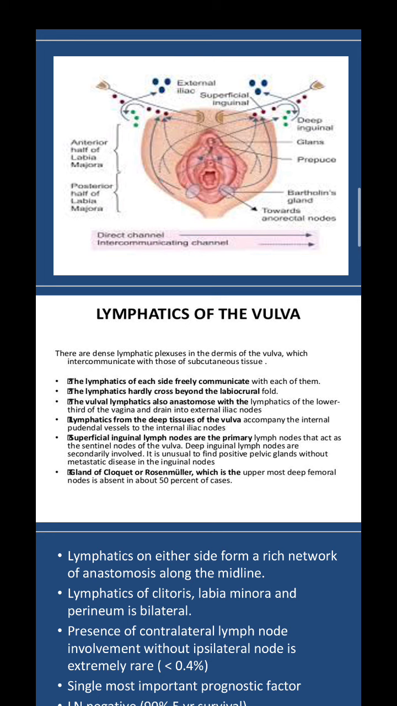Superficial inguinal lymph nodes are the primary lymph nodes that act as the sentinel nodes of the vulva. Deep inguinal lymph nodes are secondarily involved. And it is unusual to find positive pelvic glands without any metastatic disease in the inguinal nodes. So the inguinal nodes form your sentinel nodes. Without your inguinal nodes being positive, no other gland will usually be positive or will have any spread of the disease. The gland of Cloquet or the Rosenmuller, which is the uppermost deep femoral node, is absent in about 50% of the cases.